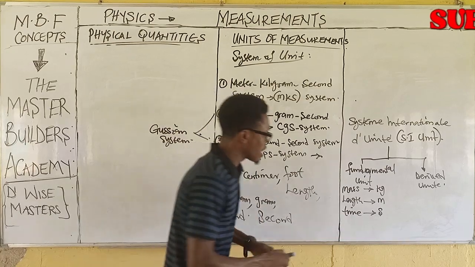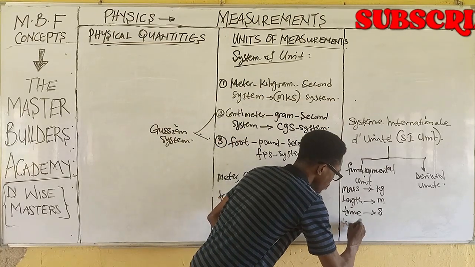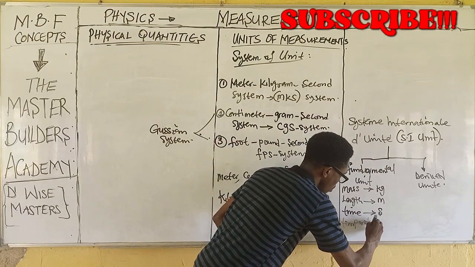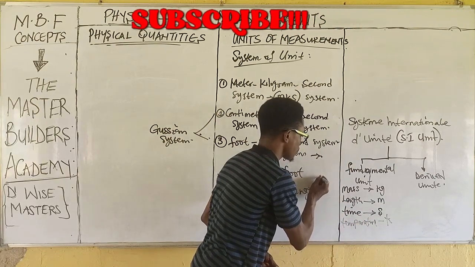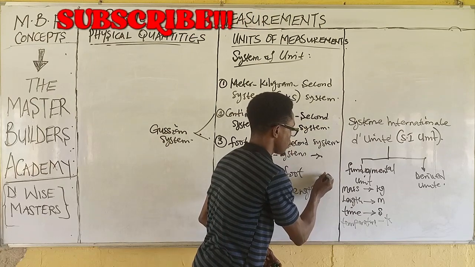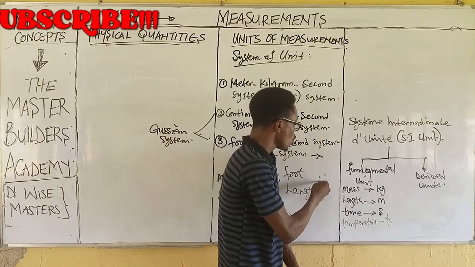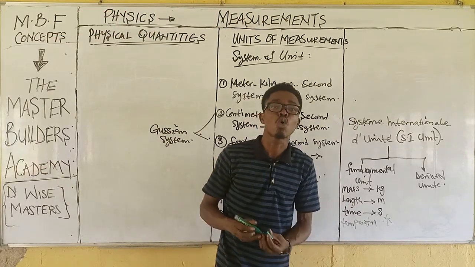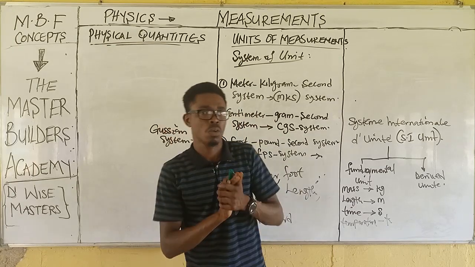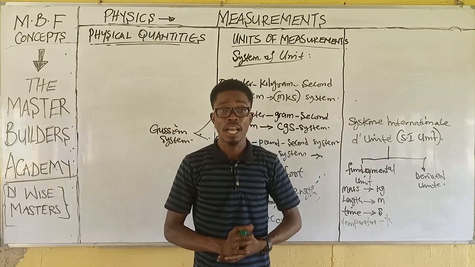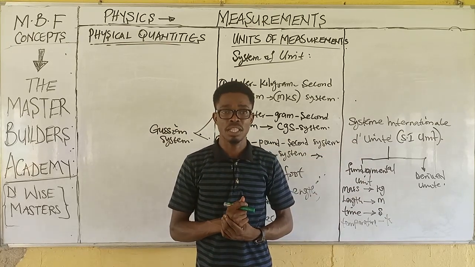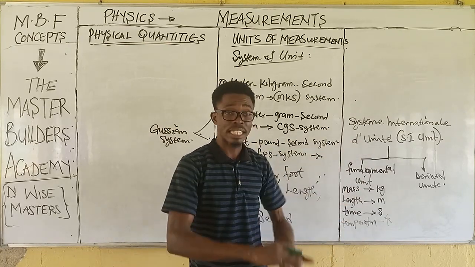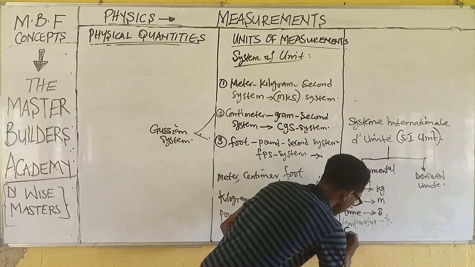So, if I have temperature, temperature is measured in Kelvin, S.I Unit. Guys, all I need you to do for me at this stage is to visit your textbook or textbooks and study more on fundamental units. I listed four.